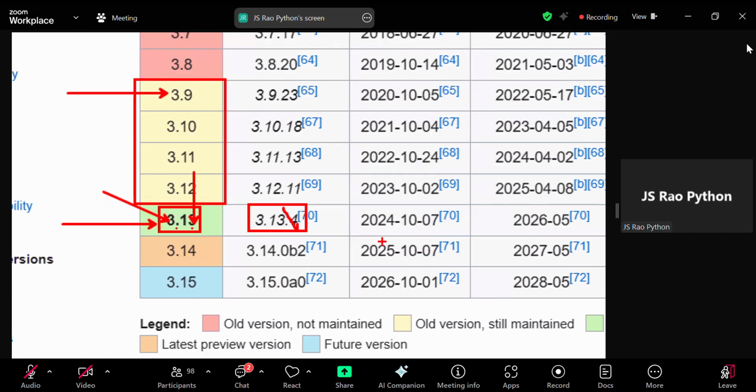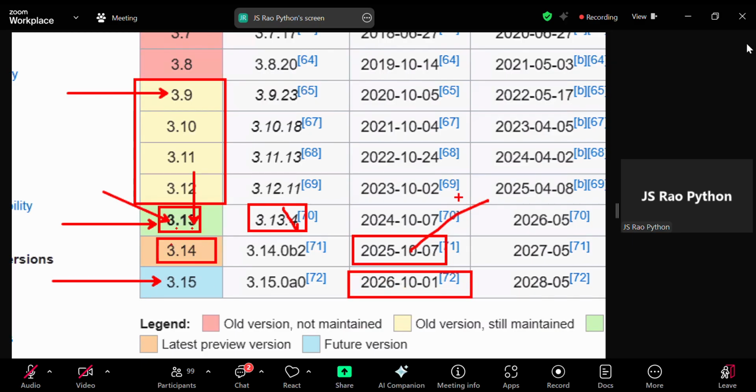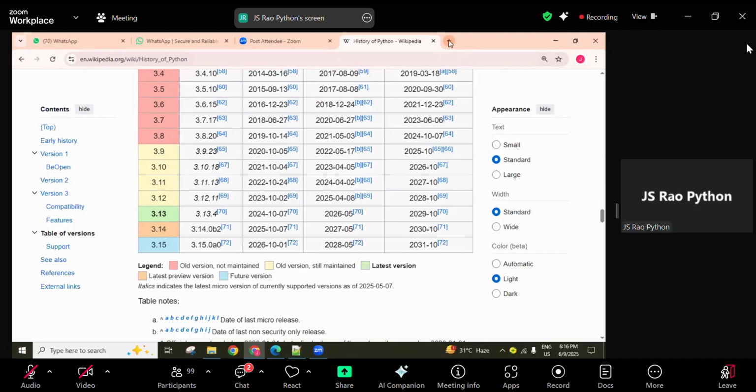And this year, in the month of October, they are planning to release the 3.14 version, and next year they are planning to release 3.15. Every year in October they are planning to release one version, guys. So you can download this latest version and install it.